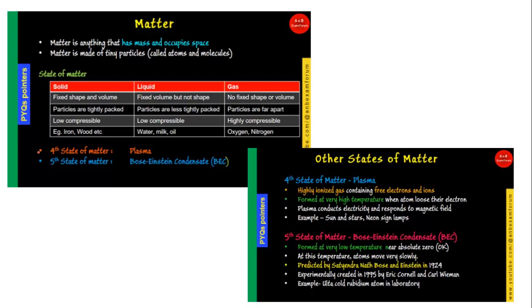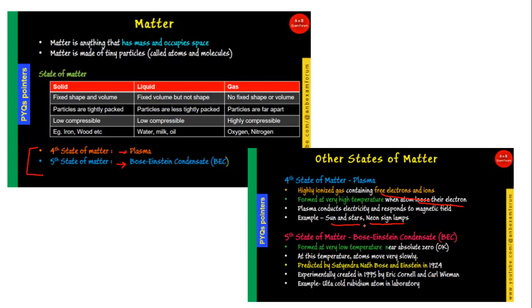And the very important one is the fourth state of matter, plasma, and the fifth state of matter is Bose-Einstein condensate. You should be very familiar with plasma. It is basically the state when something is formed at very high temperature and atoms lose their electrons. So basically you have free electrons and ions present in the substance. The common examples are neon sign lamps, and the sun and stars, where plasma generally dominates.